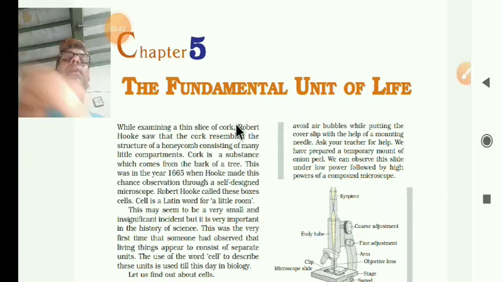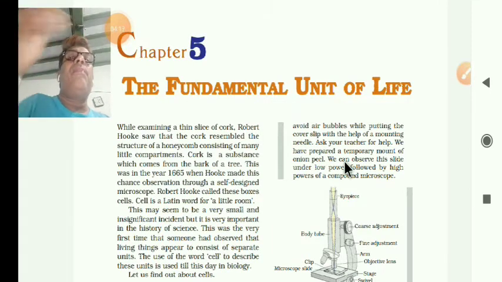And later, Robert Hooke could not prove many things about the cell, but later Hooke summarized all his aspects in a book. The name of the book is Micrographia.